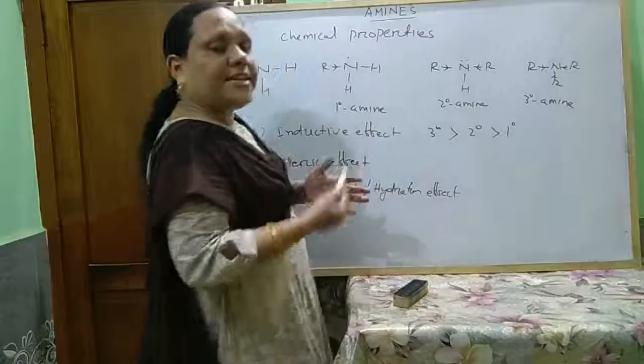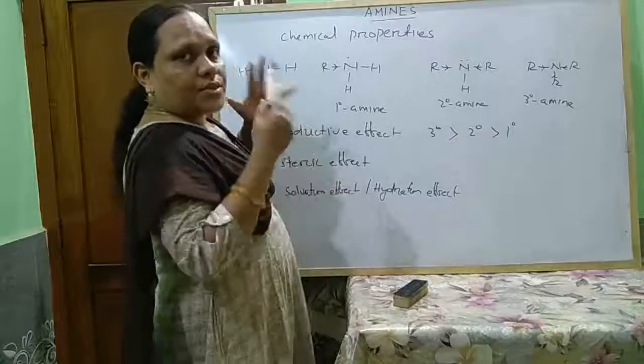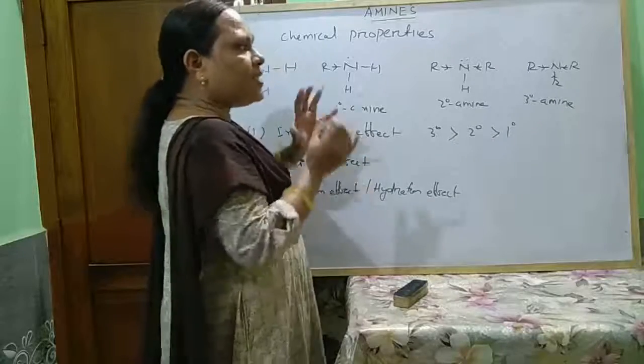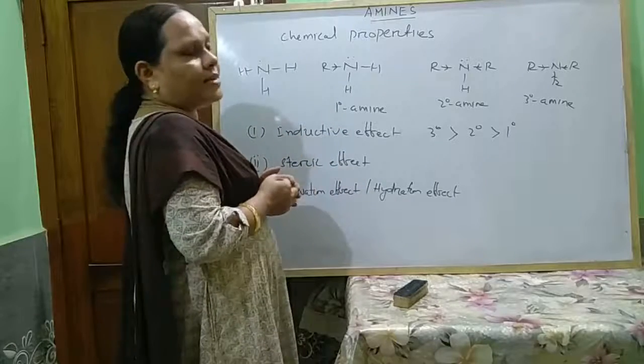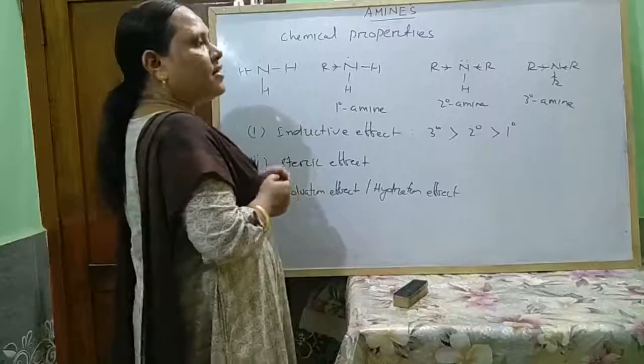This is called steric effect or steric hindrance. Due to the presence of bulkier groups, there is some obstacle for the reception of the H plus ion. That effect is called steric hindrance or steric effect.